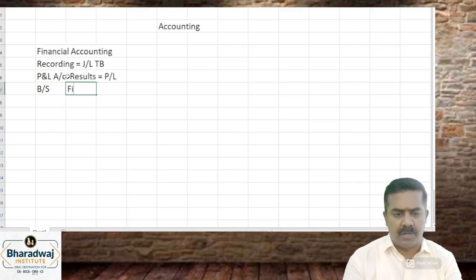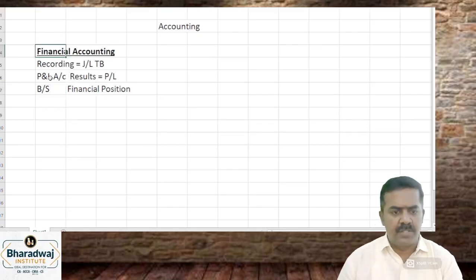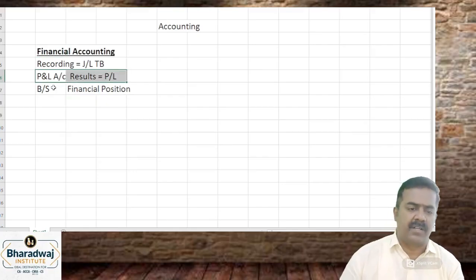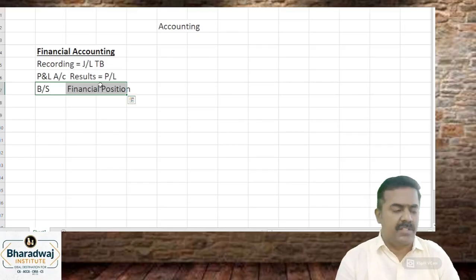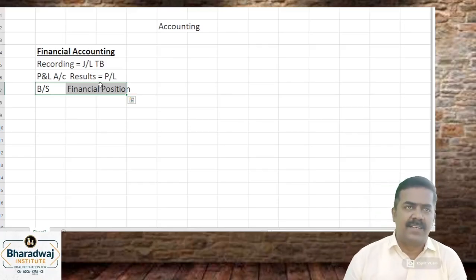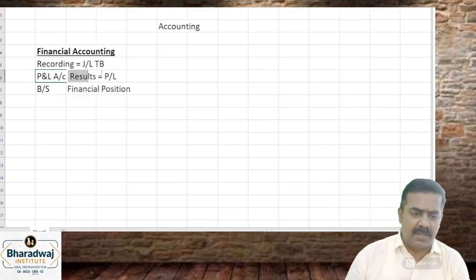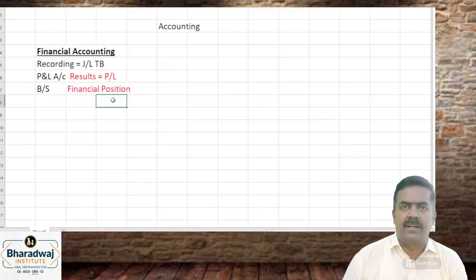Balance sheet shows which one? Financial position. That is the objective of financial accounting. You just prepare a P&L account to find out profit or loss. In case of a non-profit organization, they call it surplus or deficit, but that is also a financial result only. The main objective is to find out profit or loss, and the balance sheet shows the financial position as on a particular date.